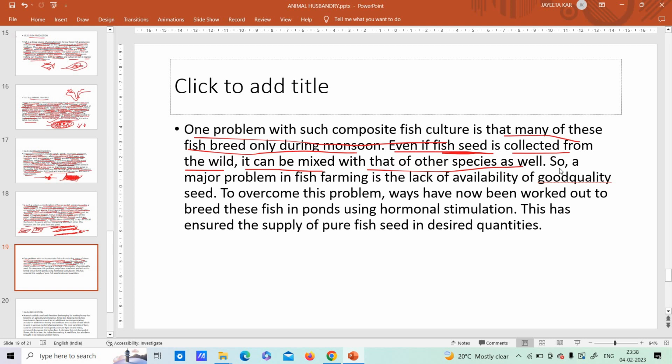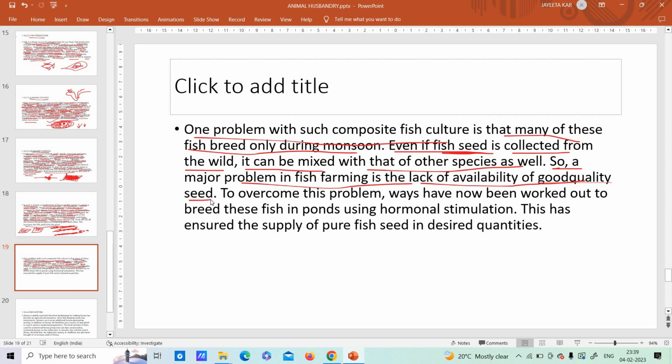But a major problem is that even if you collect the fish seed from different parts in the wild and mix it with other species, they still keep waiting for the rainy season to breed. So a major problem in fish farming is the lack of availability of good quality seed.